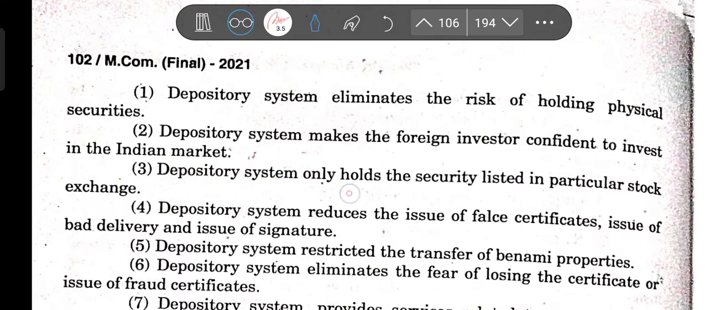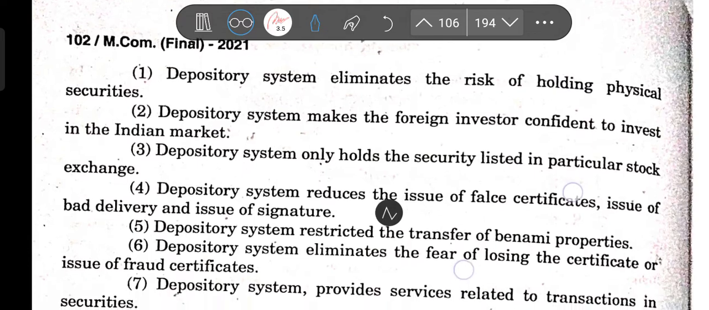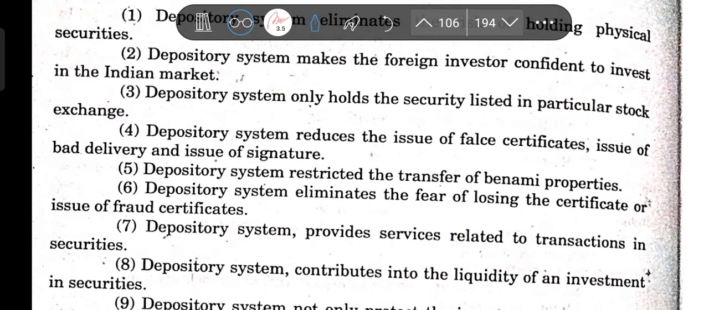The depository system only holds securities listed on a particular stock exchange, so listed securities only. It reduces the issue of false certificates and bad delivery, so that risk will not be there. No false certificates. The system restricts the transfer of benami property. No benami property. It eliminates the fear of losing a certificate and the issue of fraudulent certificates.